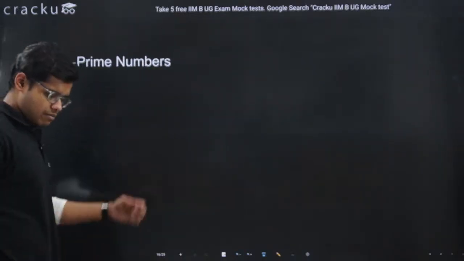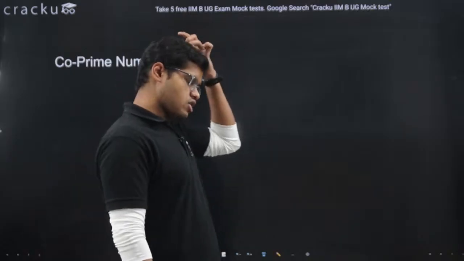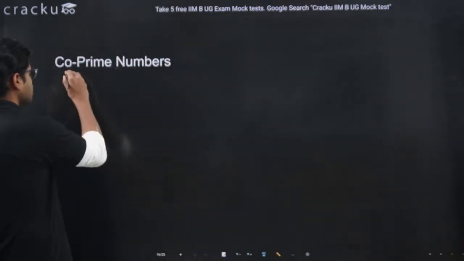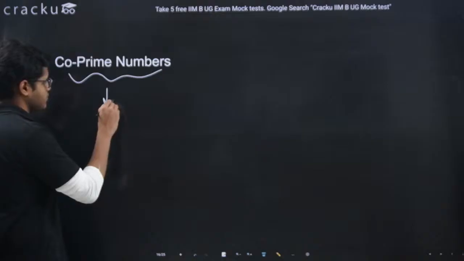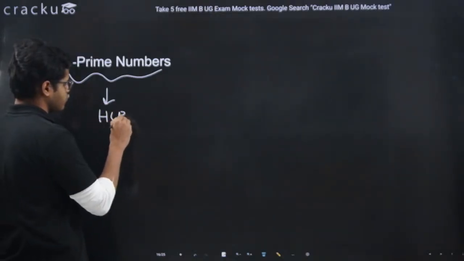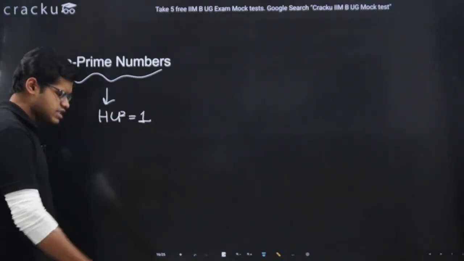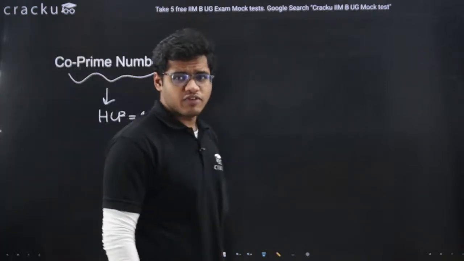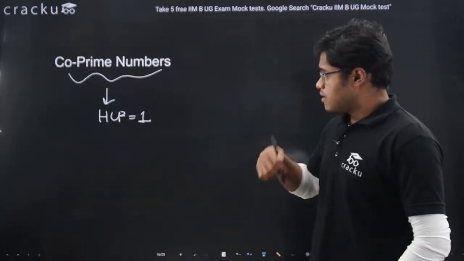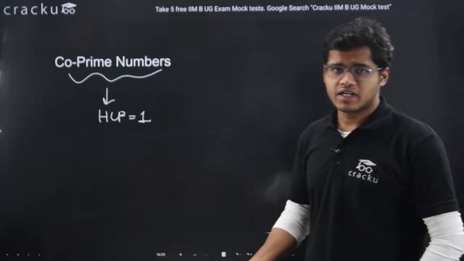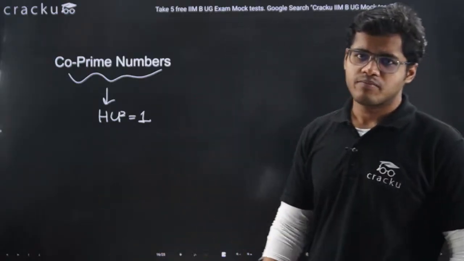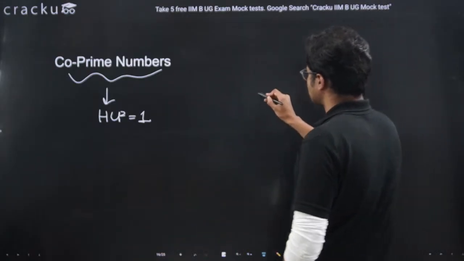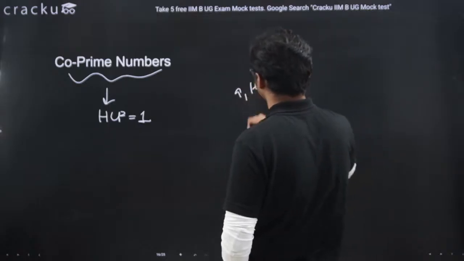Then we are having co-prime numbers. Now, what are co-prime numbers? The simple definition of co-prime numbers means their HCF will be 1. What is the meaning? If their HCF is 1, it means there is no common factor of the numbers other than 1. For example, let's take the example of 16 and 9.